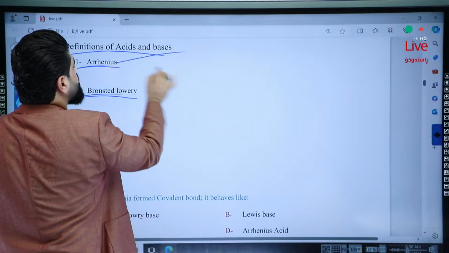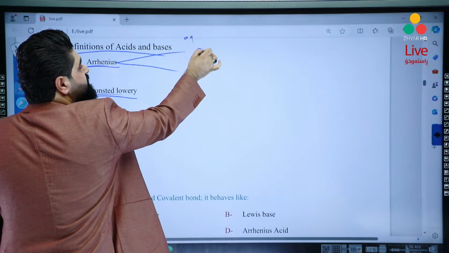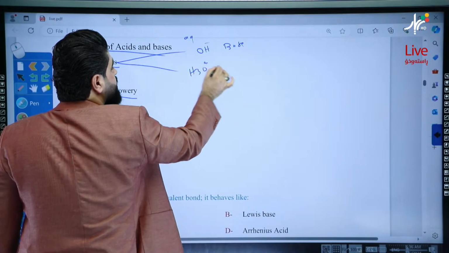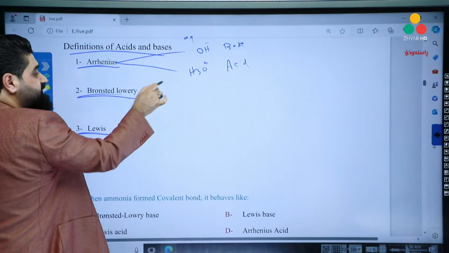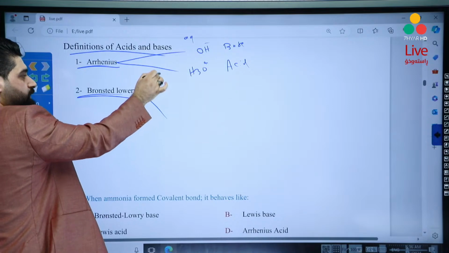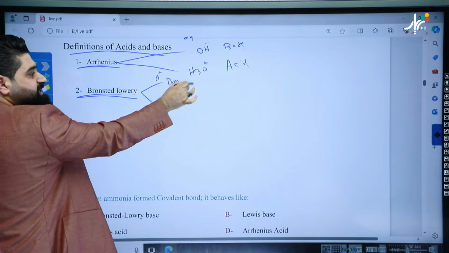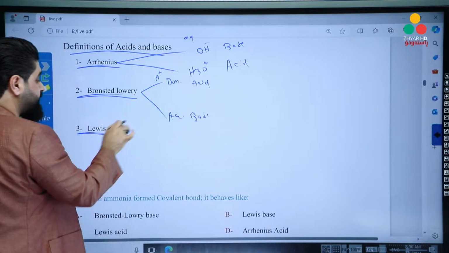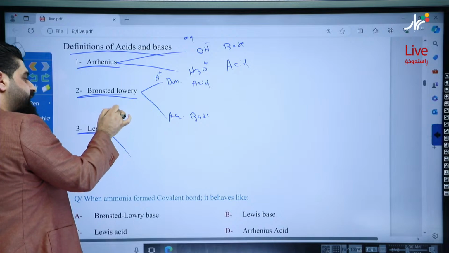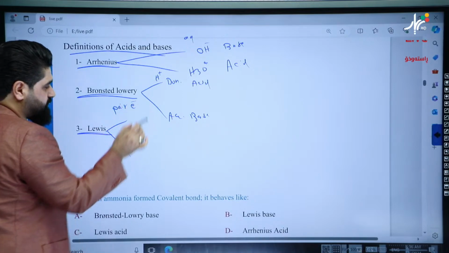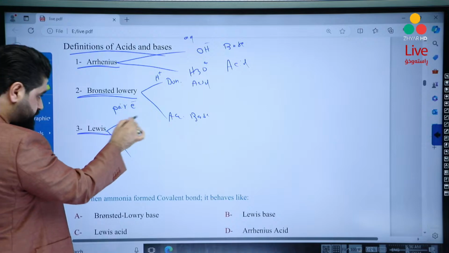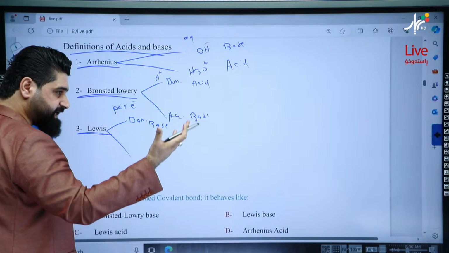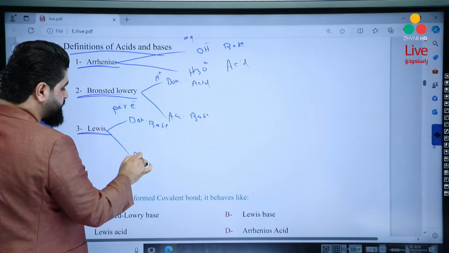Arrhenius theory deals with aqueous solutions. If there is OH-, it will be a base. If there's H3O+, it will be an acid. For Brønsted-Lowry, we deal with the proton. A proton donor is an acid, and a proton acceptor is a base. For Lewis, we deal with the pair of electrons. An electron pair donor is a base, and the one that accepts a pair of electrons is an acid.